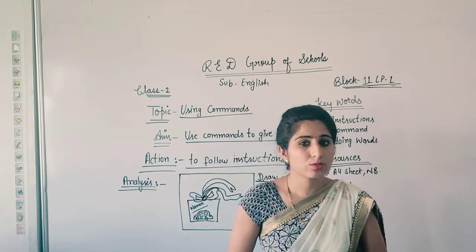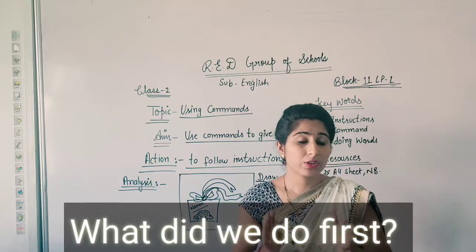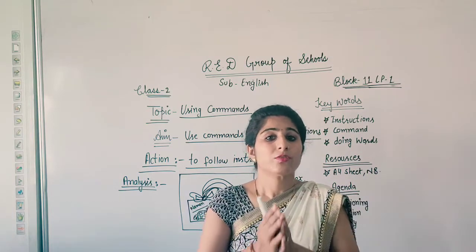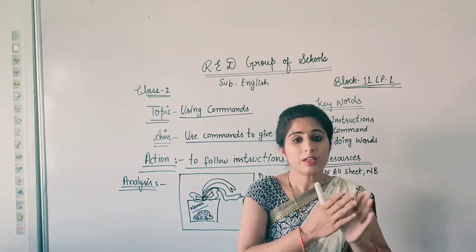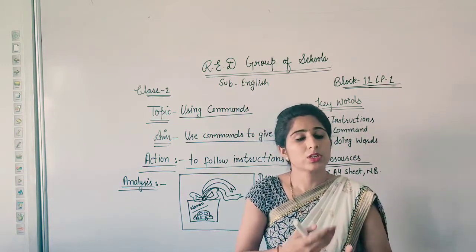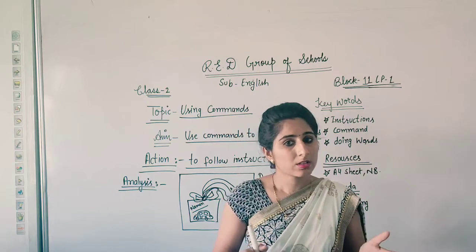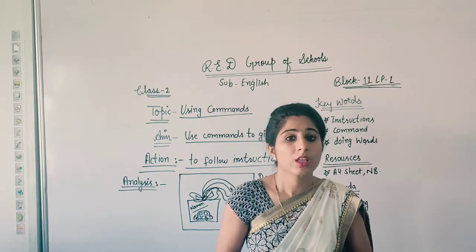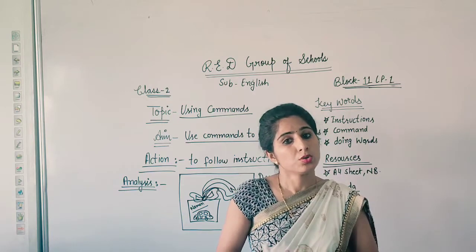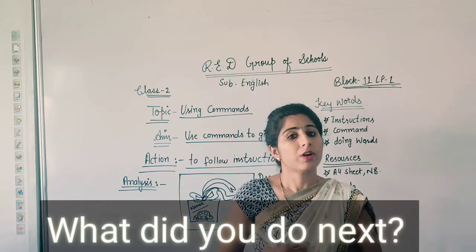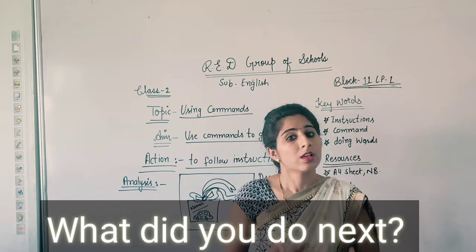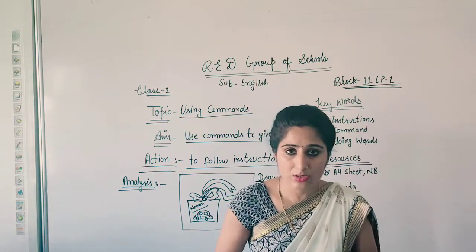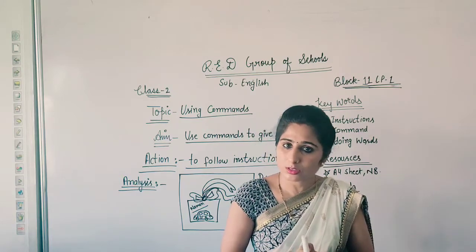What did we do first, students? What did we do first to draw the box? Right, first of all, we read the instructions which were shown by ma'am on the screen. First you have read all the instructions from the screen, then you have started to draw. Yes, what did you do next? Then you followed all the instructions which were written on the screen.